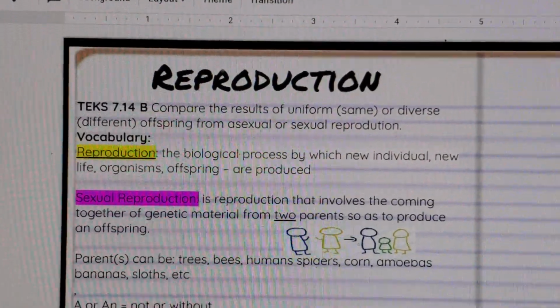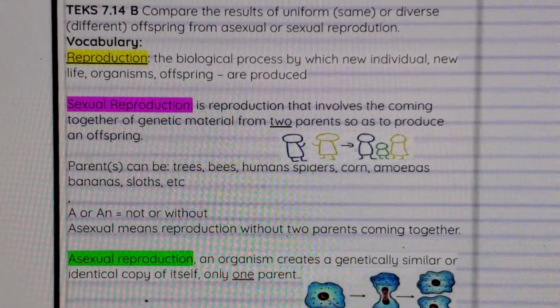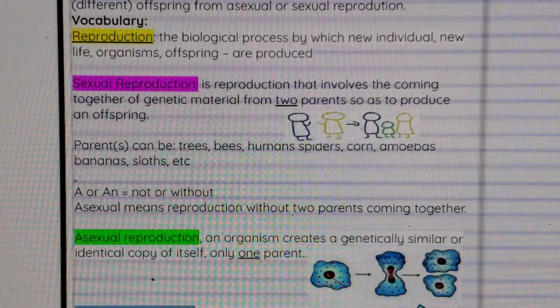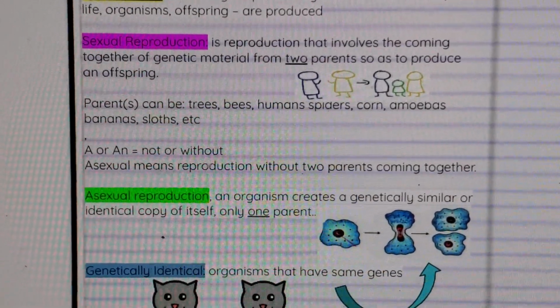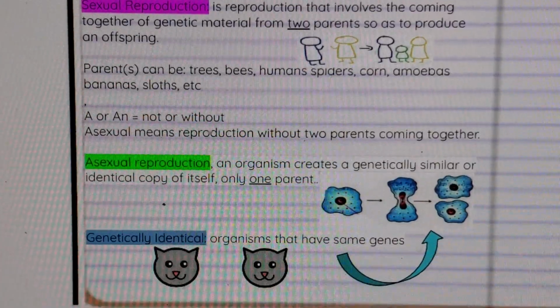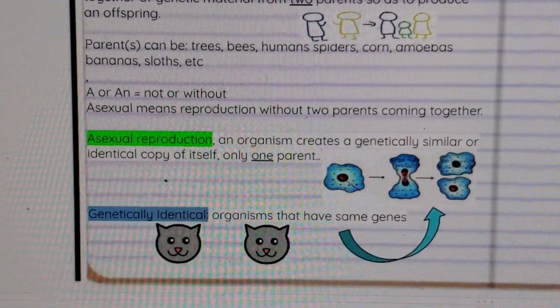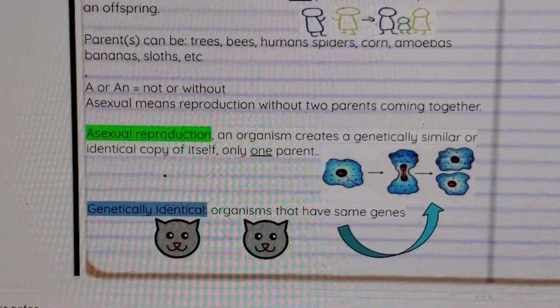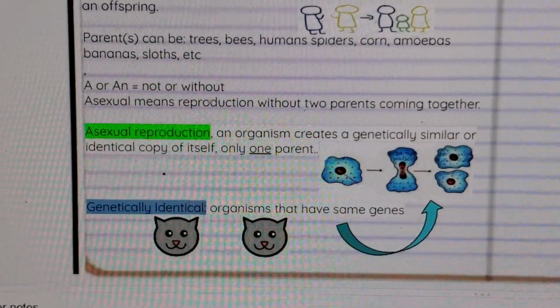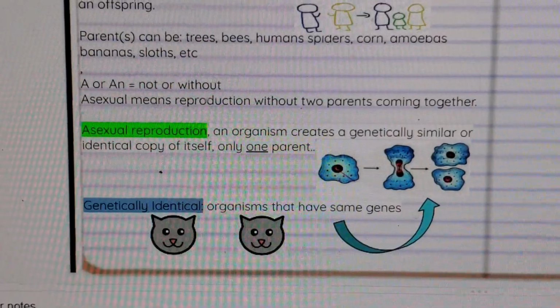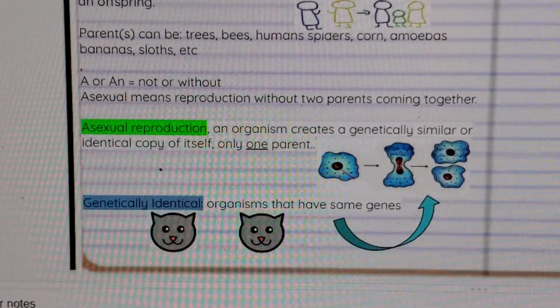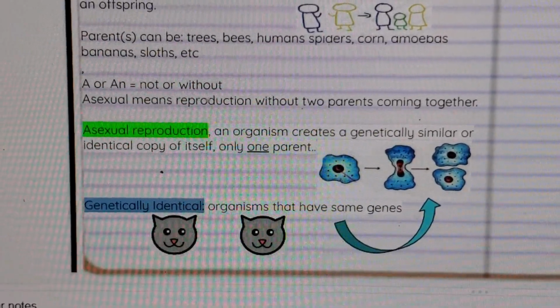Alrighty? So these are the words that we're going to be using for this week. Reproduction means you're making a new organism. Sexual reproduction involves two parents to make a new organism. Asexual reproduction is only one parent is needed, and you can still make organisms, but they're going to be clones of the parent. And genetically identical means just that. Their genes are exactly the same.